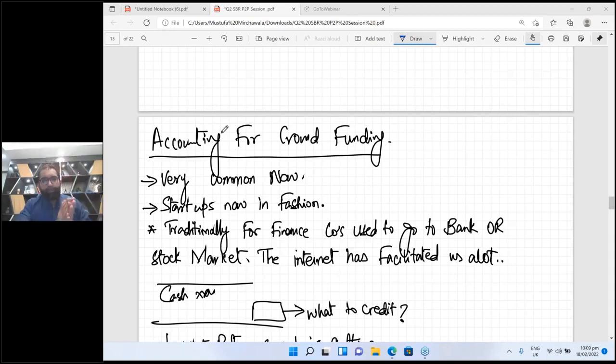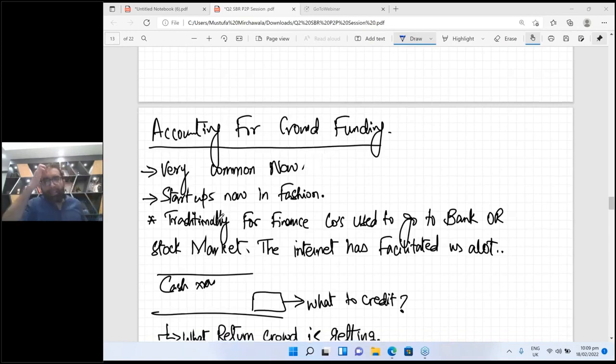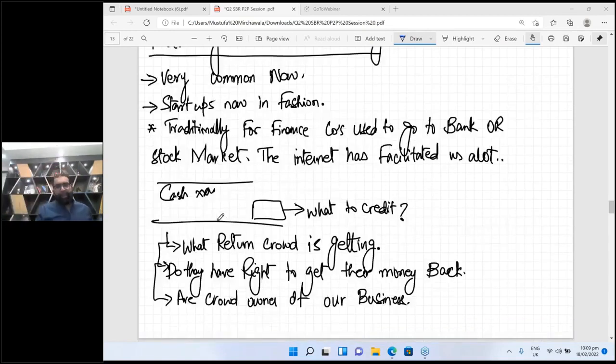Okay, so now, when you as a startup owner receive funding from the crowd, what accounting entry do you have to make? Now look here, you can make three entries. First of all, definitely the opposite party is giving you cash, so you will debit cash, and now there are three things you may credit.